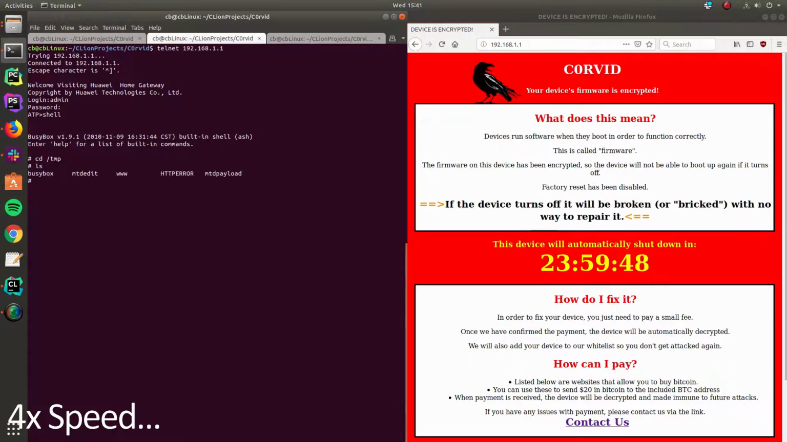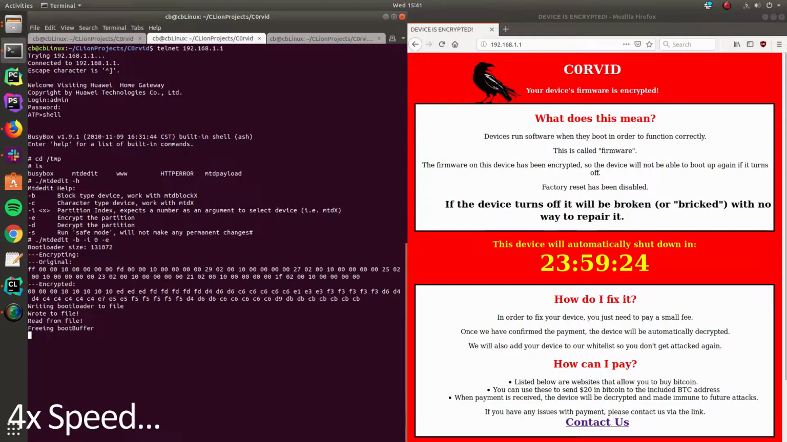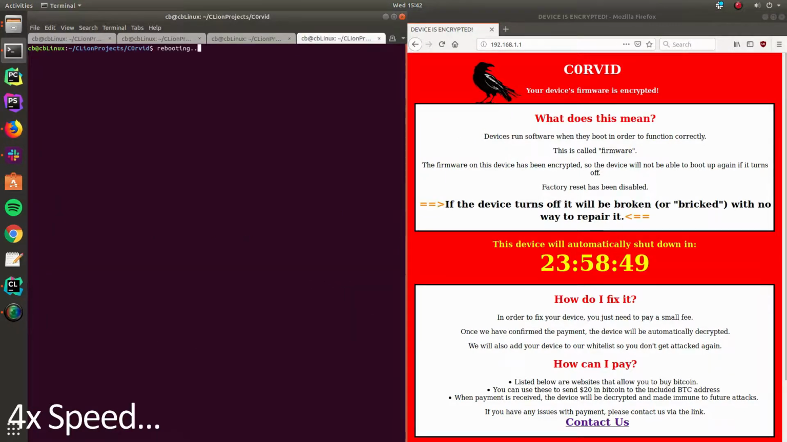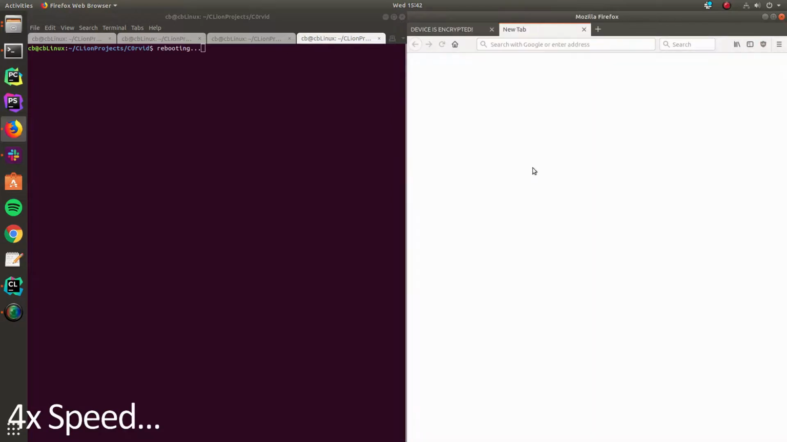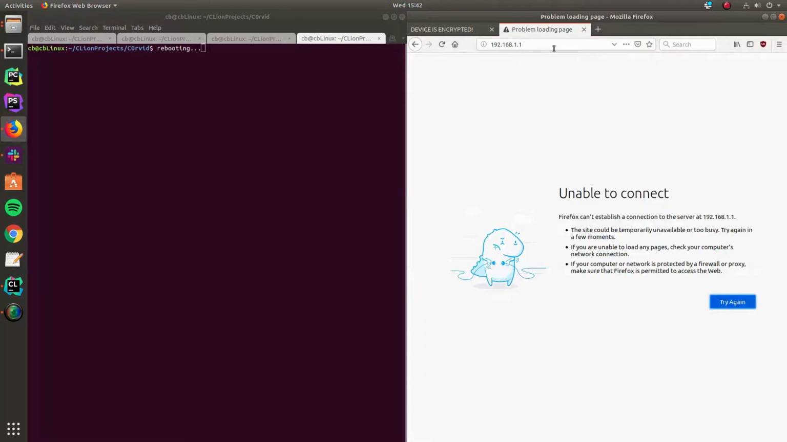Next, we telnet in on an open port to show the bricking process. We use an application we named mtdedit to encrypt the bootloader partition with simple XOR encryption. We then physically reboot the device. As you can see, our computer is trying to reconnect, but is not successful, and the router is no longer responding. At this point, the router can be considered bricked.